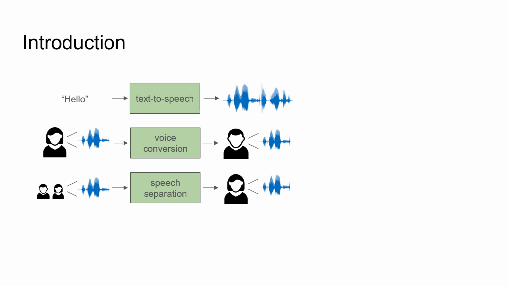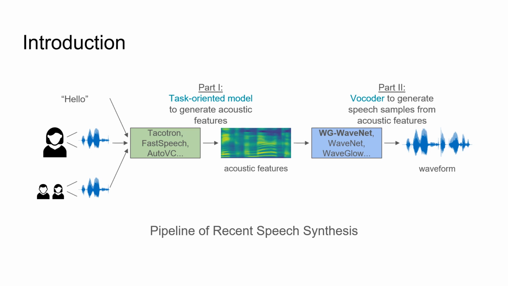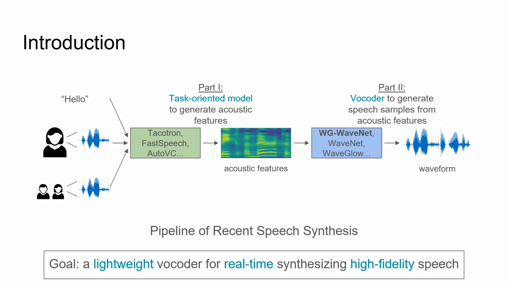Recently, neural network-based models have achieved state-of-the-art performance in many speech tasks like text-to-speech, voice conversion, and speech separation. These models are typically composed of two parts. The first part is a task-oriented model that conducts the speech tasks and generates acoustic features like spectrogram or F0 frequencies. The second part, referred to as a vocoder, is a generative model or a heuristic method generating speech samples from acoustic features. In this work, we aim to propose a lightweight vocoder for real-time synthesizing high-fidelity speech.